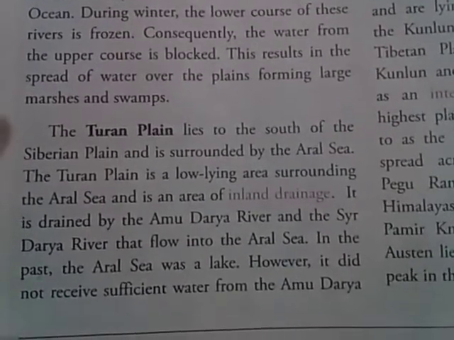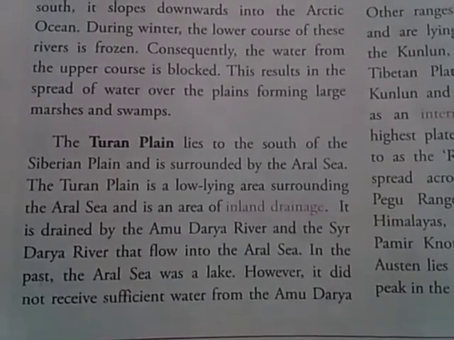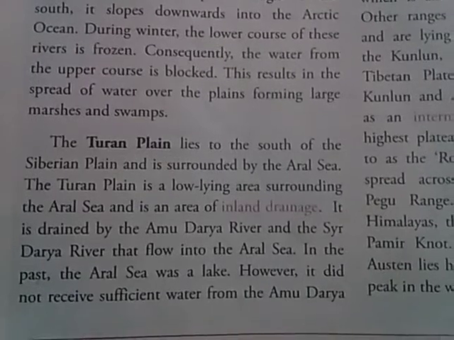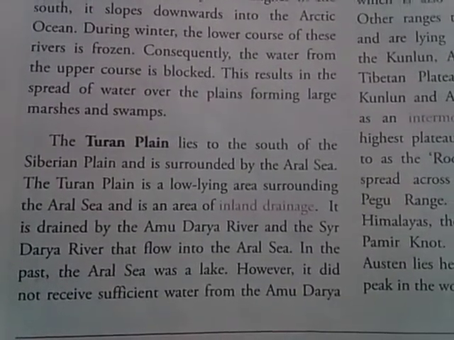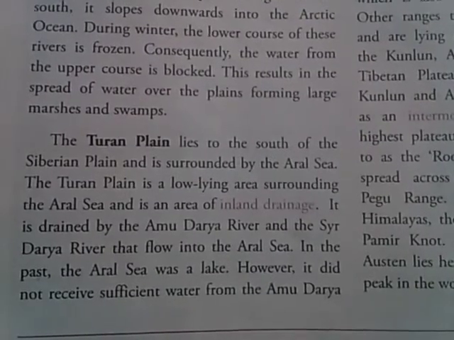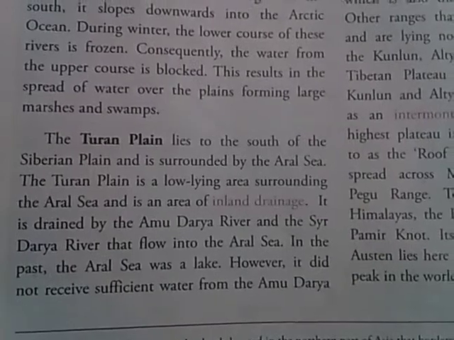What is the meaning of inland drainage? Drainage in which rivers do not reach an ocean or sea but empty their waters in a lake or an inland sea. That means instead of meeting the ocean or the sea, when the river meets any lake, at that time it is known as inland drainage. It is drained by Amu Darya and Syr Darya, which flow into the Aral Sea.